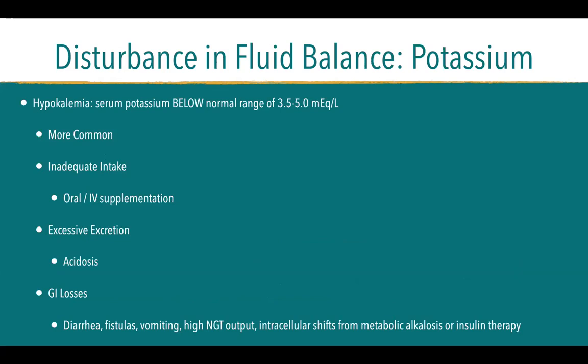Hypokalemia, of course, is the opposite. It's below the normal range of 3.5 to 5.0. It's more common because it is usually just a result of poor, inadequate intake or excessive excretion. You usually lose potassium also with GI losses, diarrhea, fistulas, vomiting, high NGT output, and intracellular shifts, such as in insulin therapy, because sugar binds to potassium, and when you give insulin therapy, the sugar would come inside the cell, taking potassium with it. So that's why it's one of the strategies for correcting hyperkalemia. We give sugar and then we give insulin.